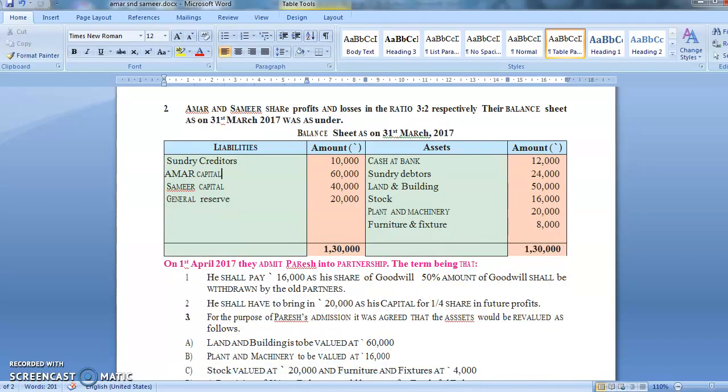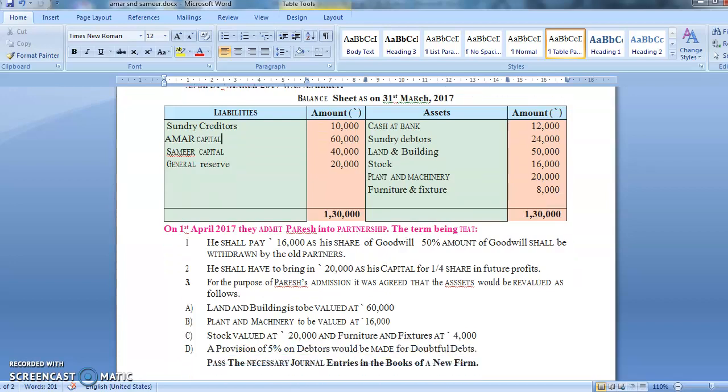Amar and Samir share profit and loss in the ratio of 3 to 2 respectively. The balance sheet as on 31st March 2017 was as under. We will directly go to the adjustment, students. As last time I have told you, wherever there is an adjustment you will highlight it, you will put a tick mark on it.